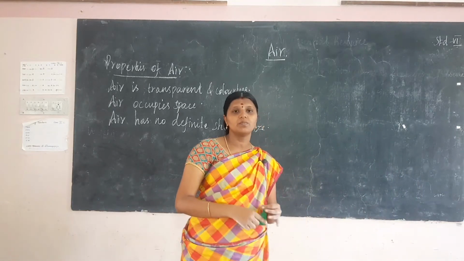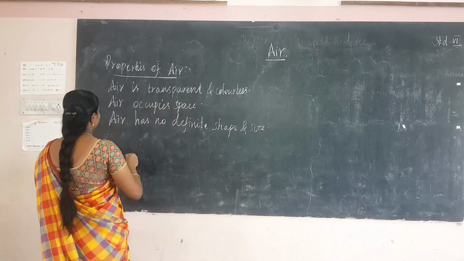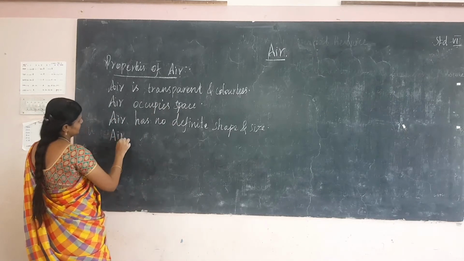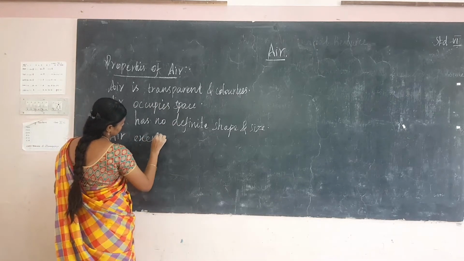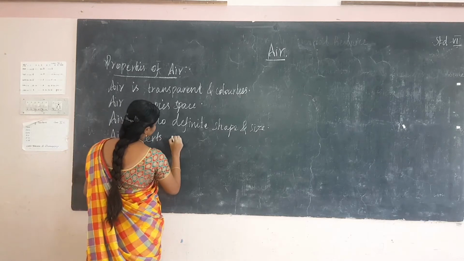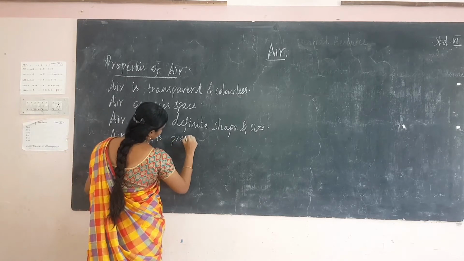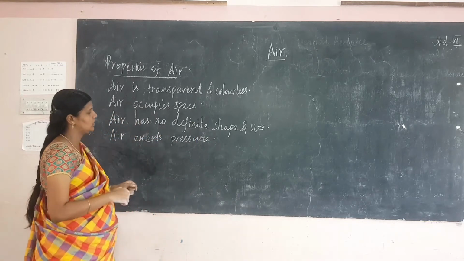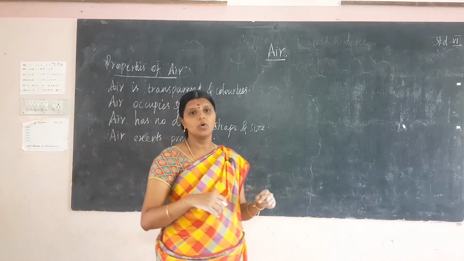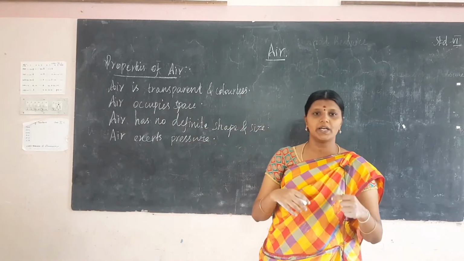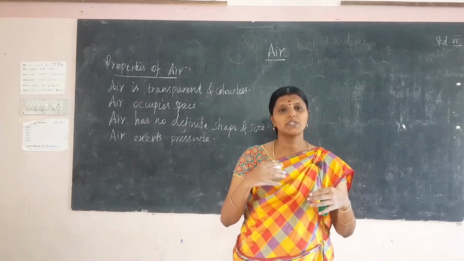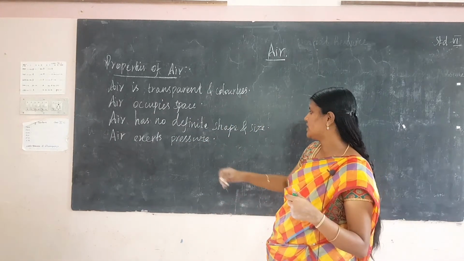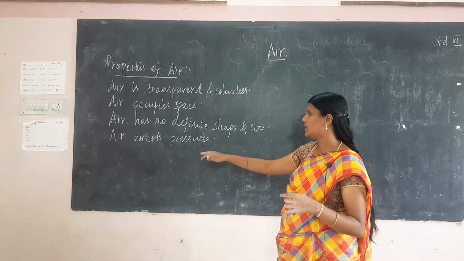And the next property is air exerts pressure. When we ride a bike, we feel the force exerted by the air.